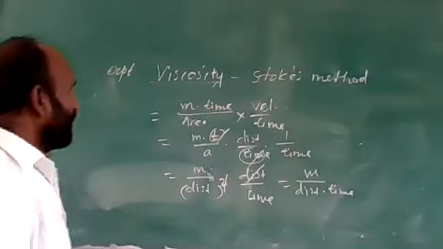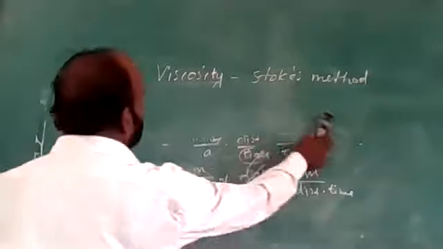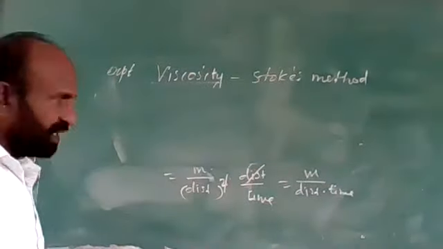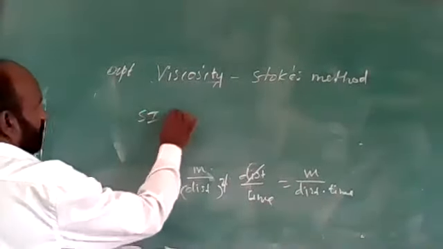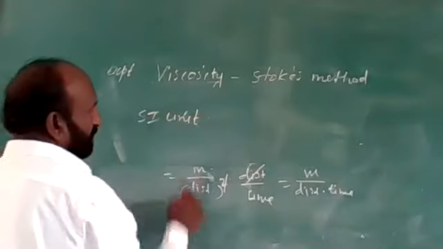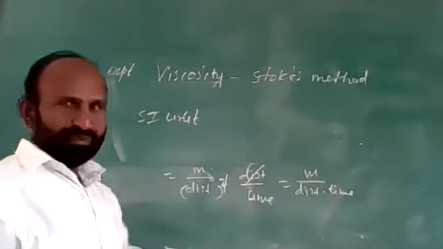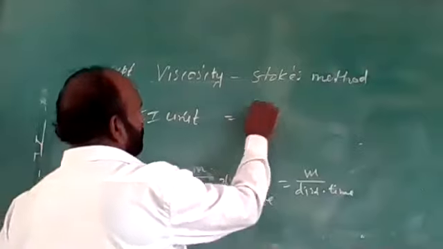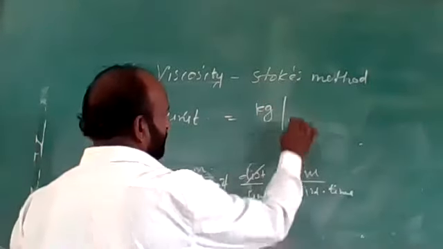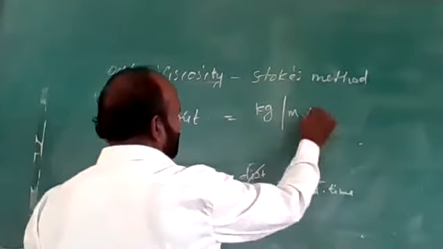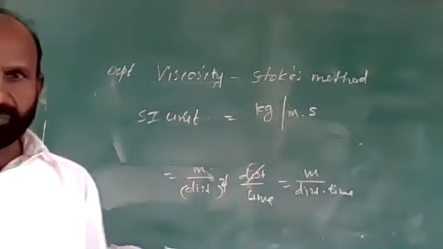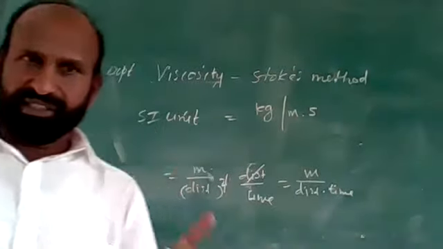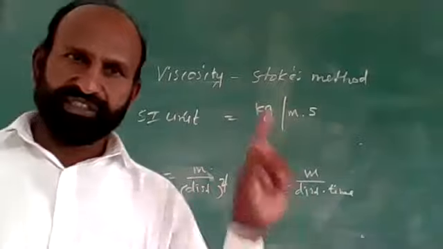How can we obtain the units? The units are given by SI unit. In the SI system, mass is measured in kilogram, distance is meter, and time is second. So it is kilogram per meter second, the SI unit of viscosity.